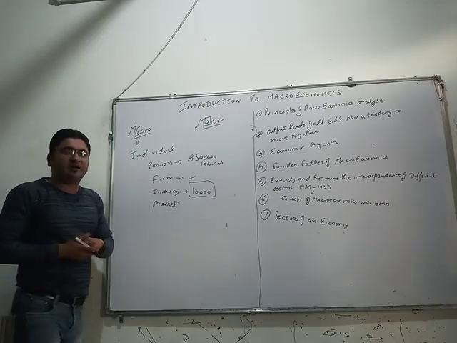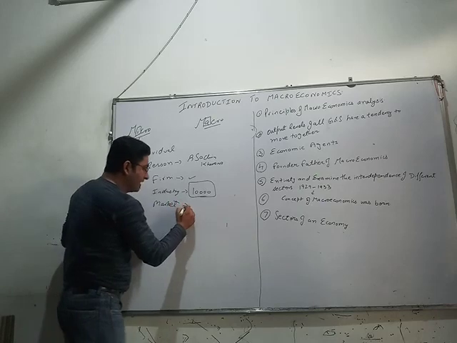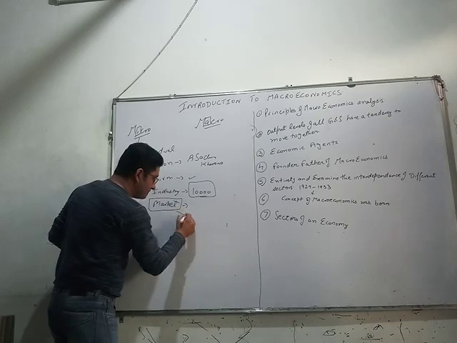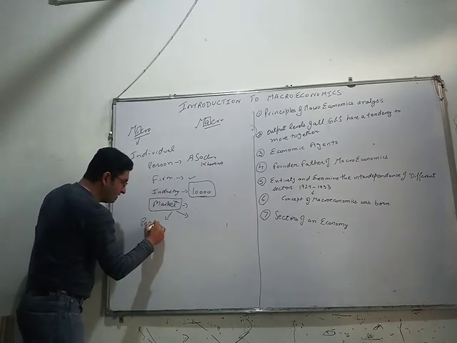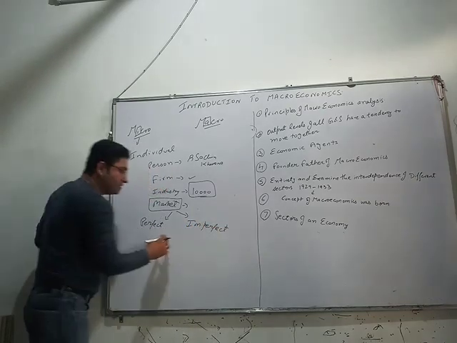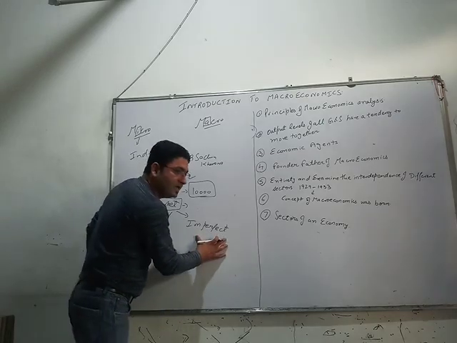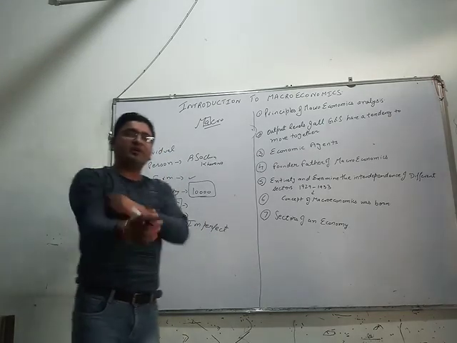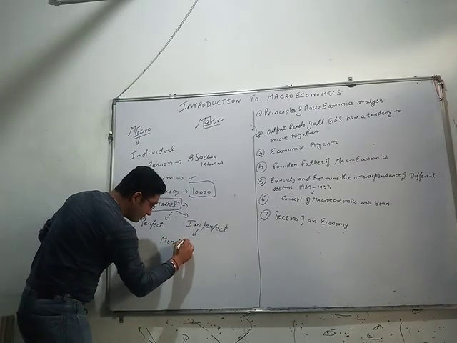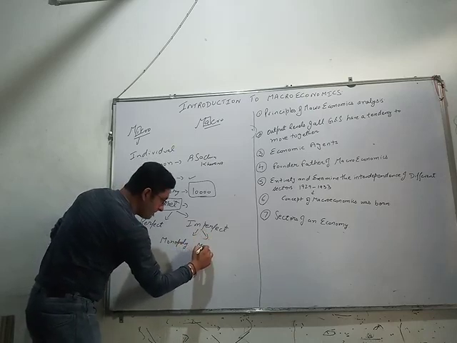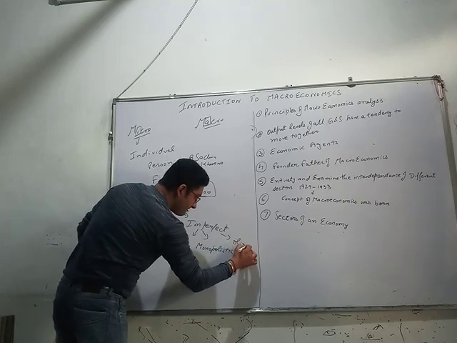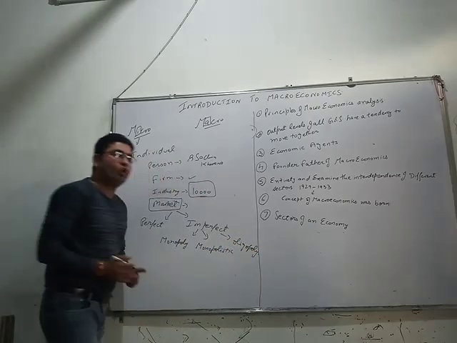And one more chapter we had read in microeconomics was the markets. Under this, we had studied two forms of markets. The first one was perfect and the other was imperfect. I hope you remember. Under imperfect market, we had three more categories, that is monopoly, monopolistic, and oligopoly.